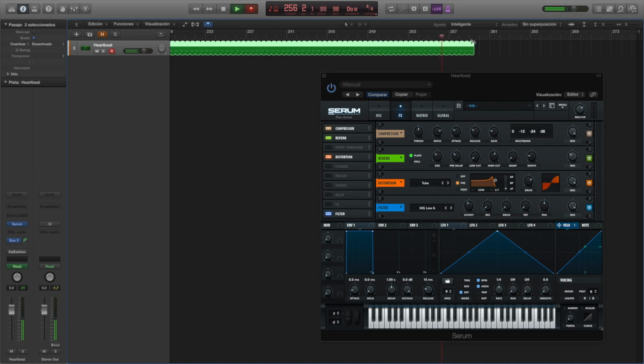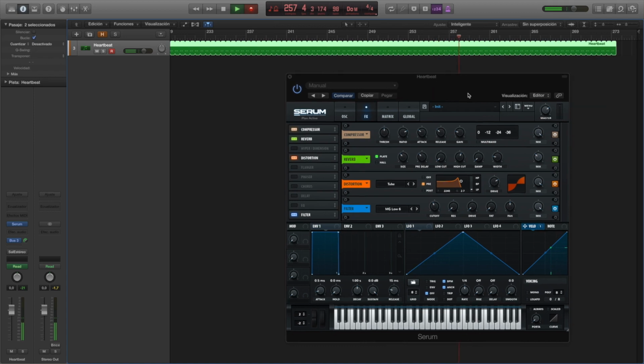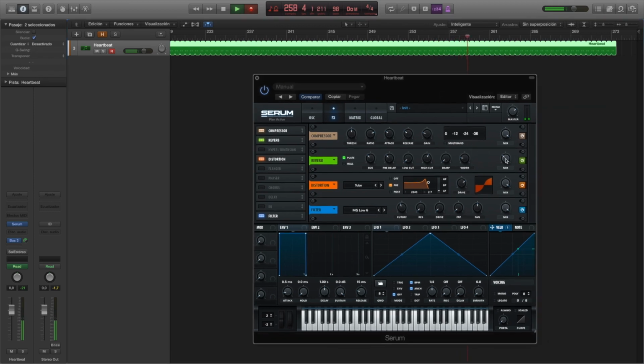Of course, we can tweak it a little bit more and reduce a little bit. This might make it sound a bit more natural. And that's kind of the way you work with it.